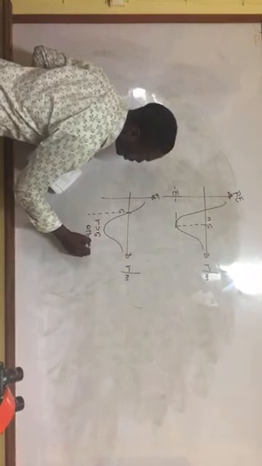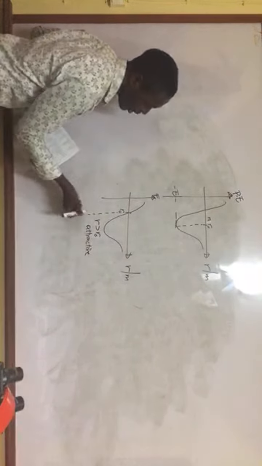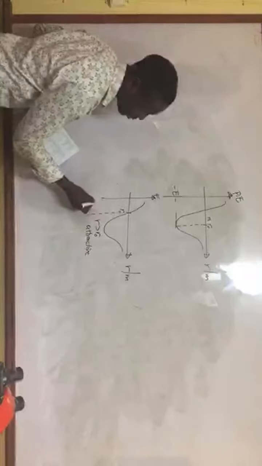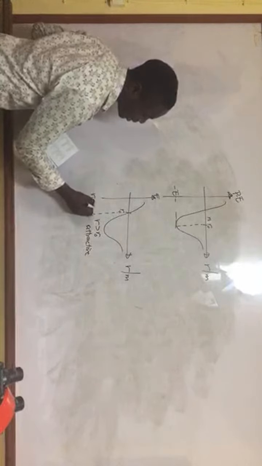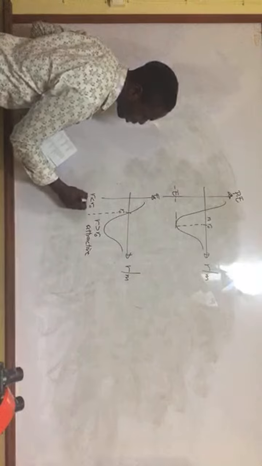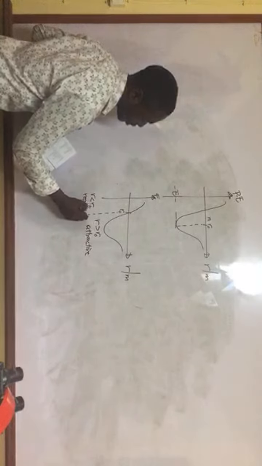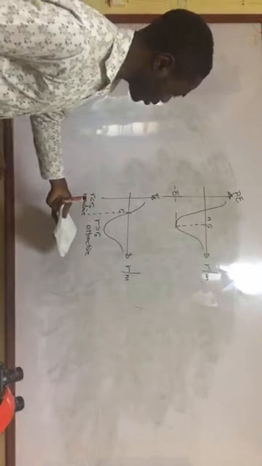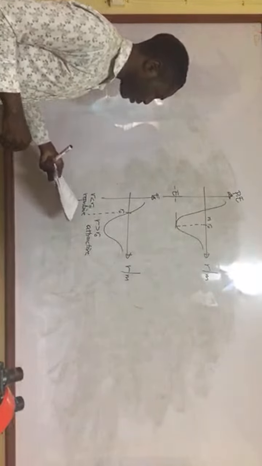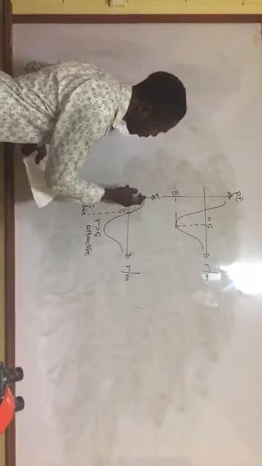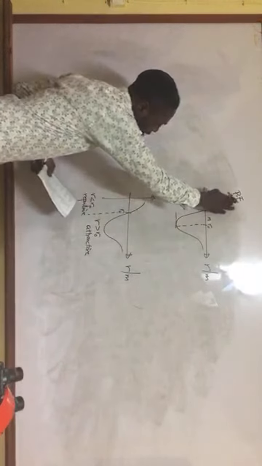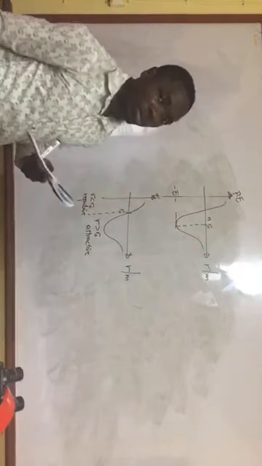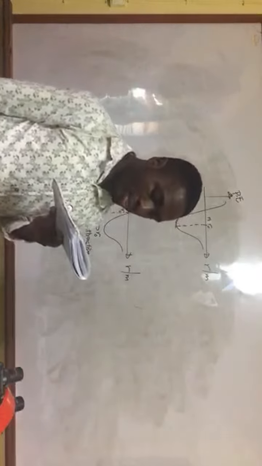It now becomes attractive, and before, if you have R less than R naught, the force becomes repulsive. So R greater than R naught is attractive, R less than R naught is repulsive. But at the equilibrium position, the force is going to be zero, and the potential energy is going to be minimum at the equilibrium separation. So let's read the options again.